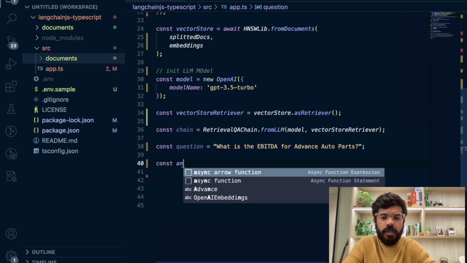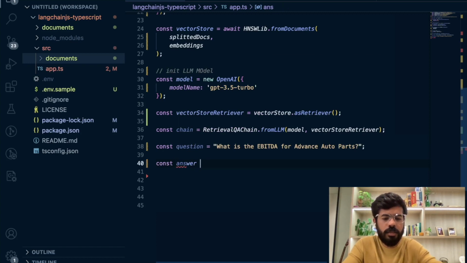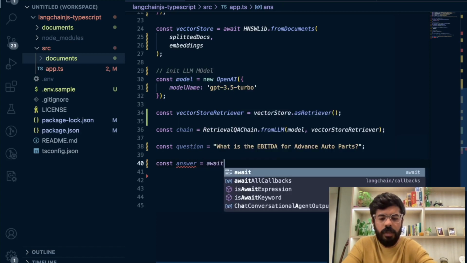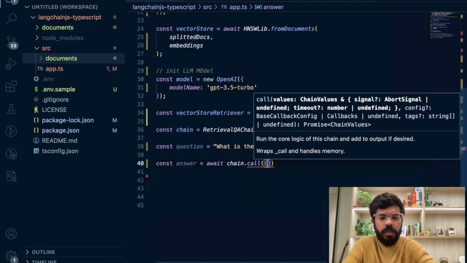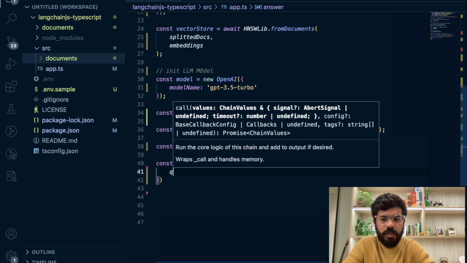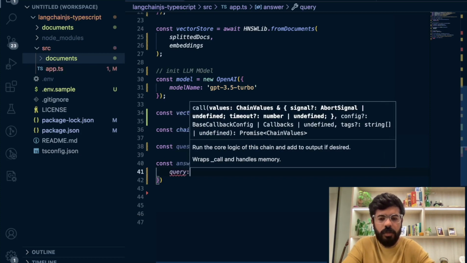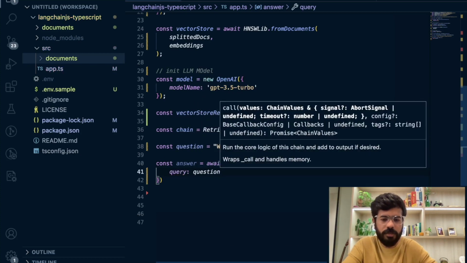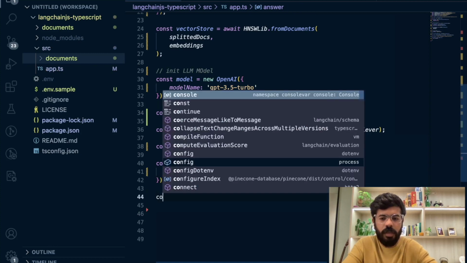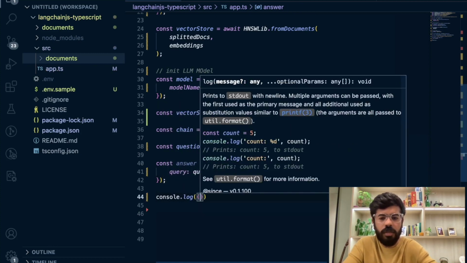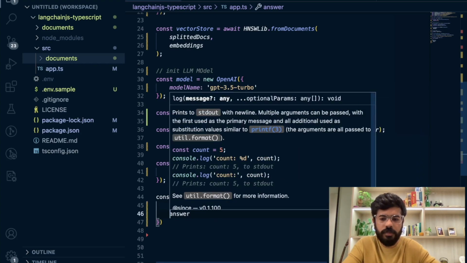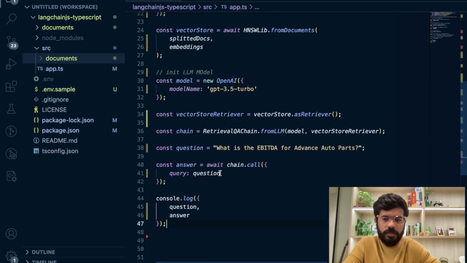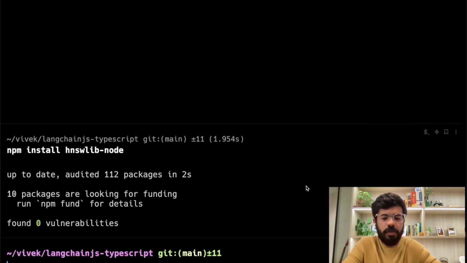Answer would be something like this. Await chain, and I have to call this chain with the query, and the query is basically my question. And then I will console.log both the question and the answer. Okay, let's try to run this now.